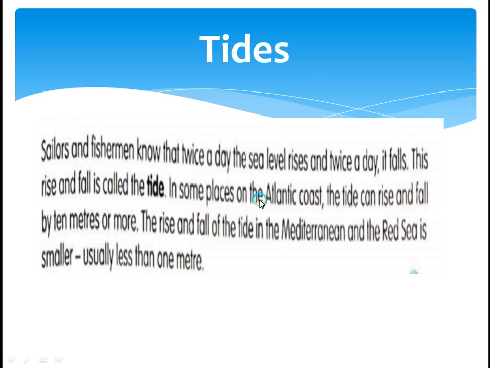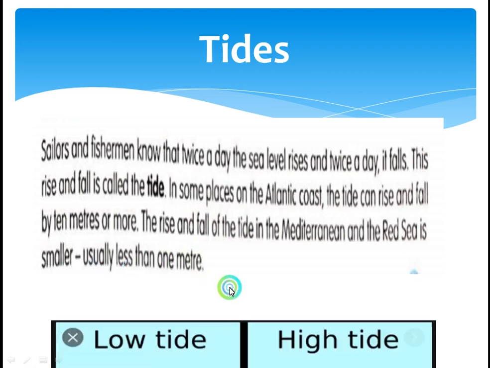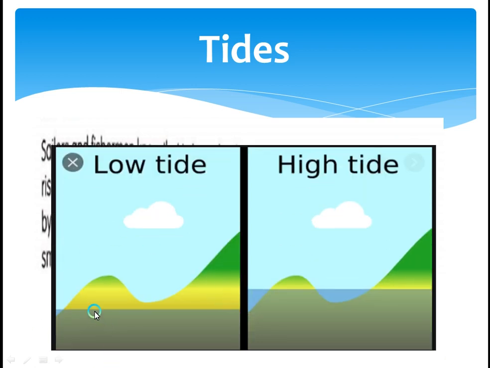In some places on the Atlantic coast, the tide can rise and fall by 10 meters or more. The rise and fall of the tide in the Mediterranean and the Red Sea is smaller, usually less than 1 meter. Now here is the low tide down.